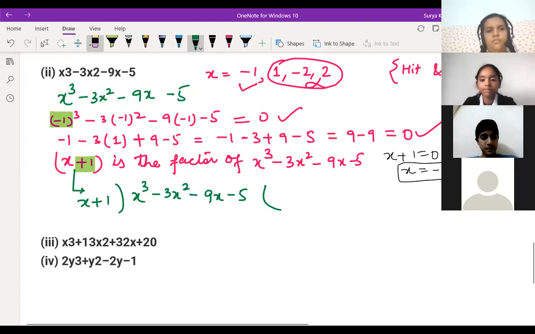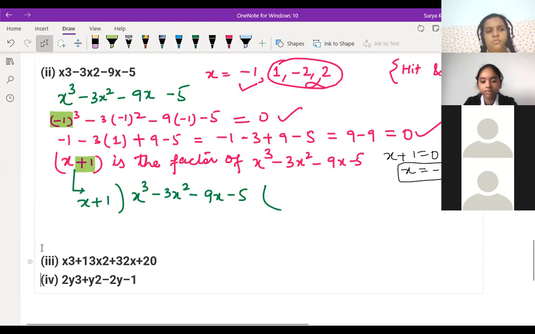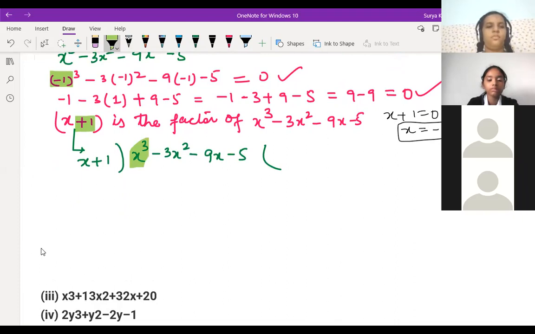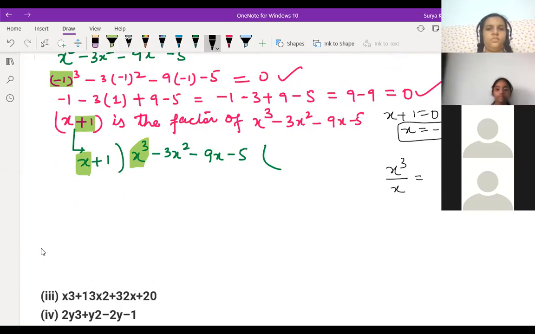If you divide this, you will get the factor in the quotient part. So what should I write? X and x to the power 3. See, children, here you see and here you see. You have to divide here: x to the power 3 divided by x. We are getting x square. We should multiply the whole thing by what? X square. Is it clear?